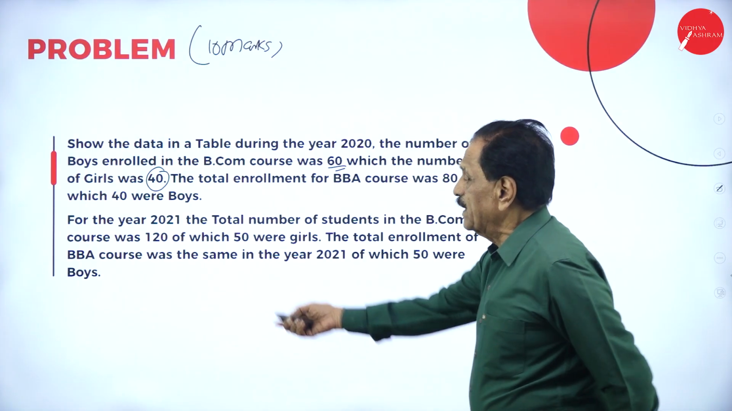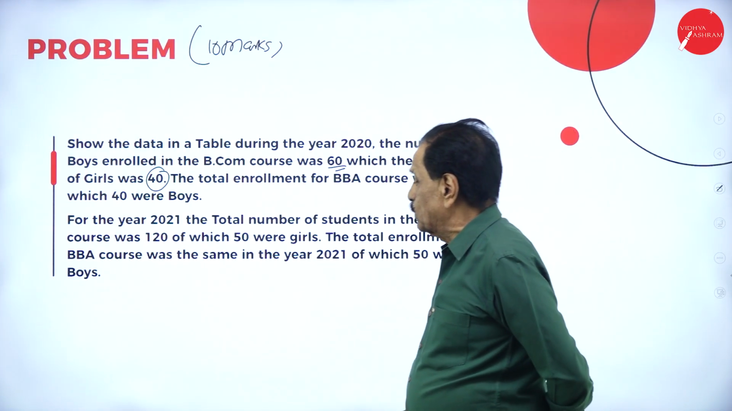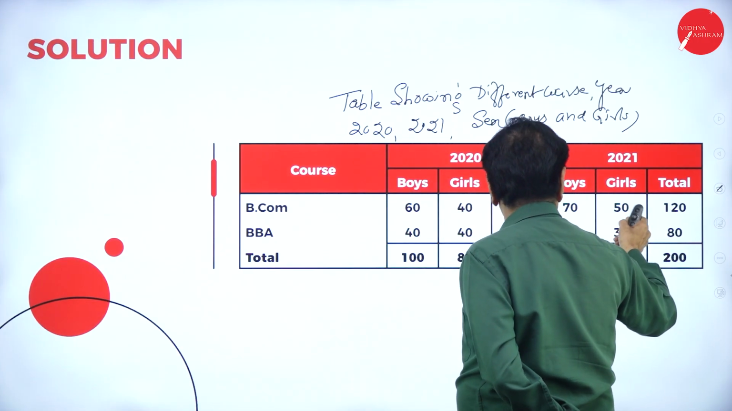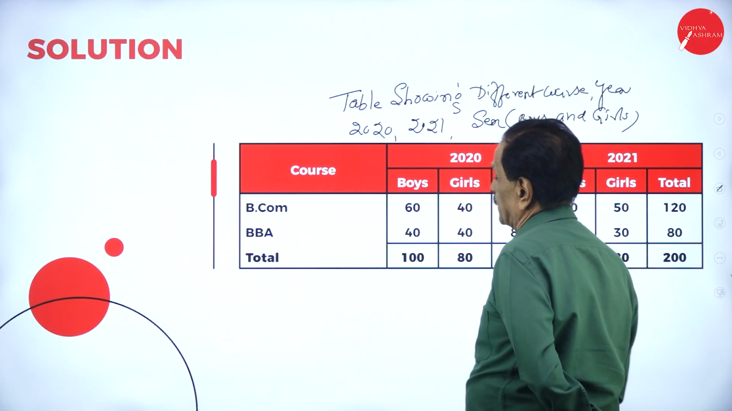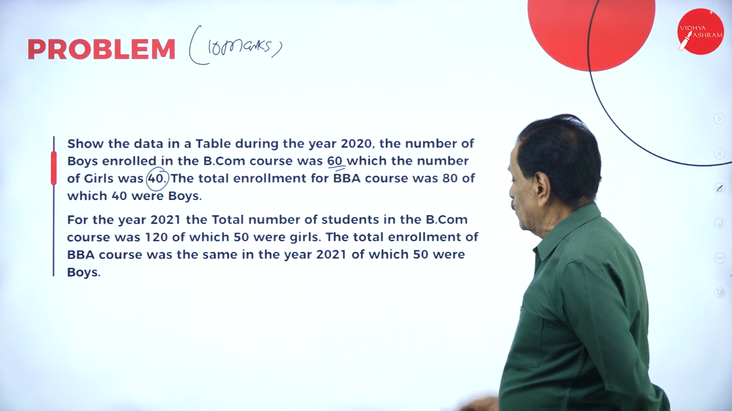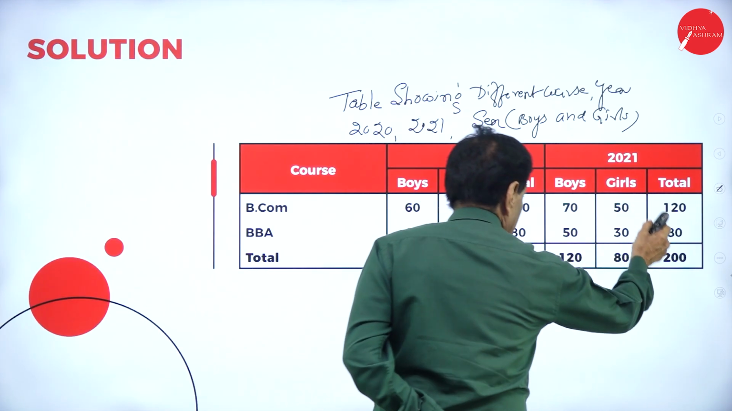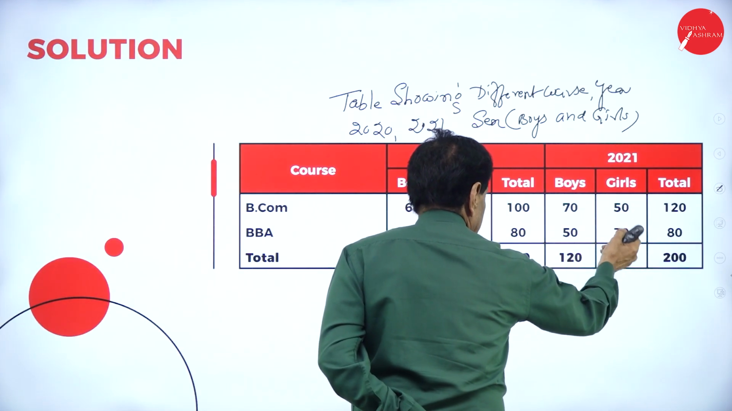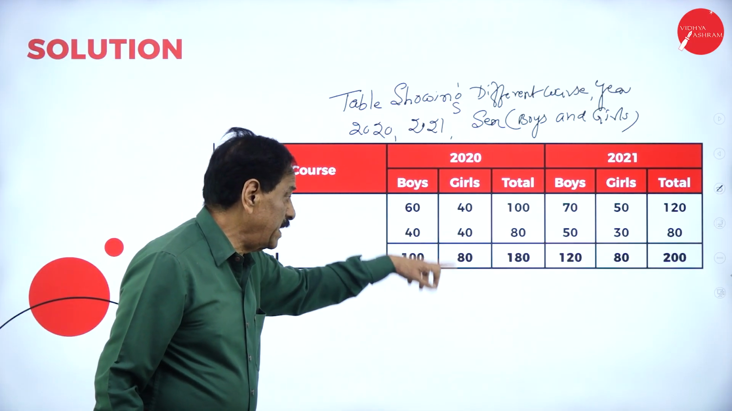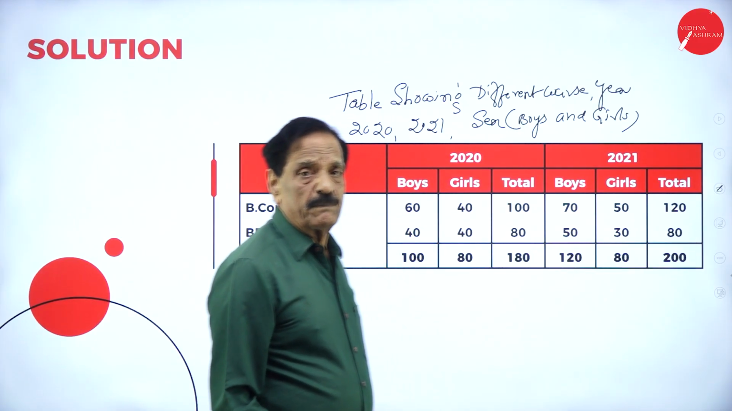Then for the year 2021, the total number of students in the BCom course was 120, of which 50 were girls, which means the remaining 70 were boys. The total enrollment for BBA course was the same in the year 2021, of which 50 were boys. Same 80, 50 were boys, means remaining 30. Make the total, that's all. 60, 40, 100, 80, 180, 120, 80. Just fill up the blank.